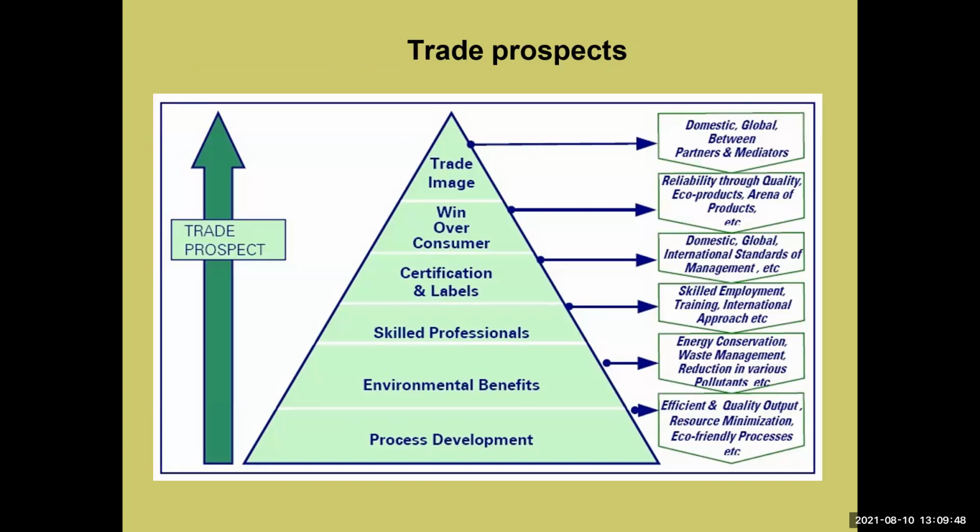And the further trade image, domestic and global, between the partners and the mediators. The second is to win over the consumers, the reliability through quality eco products. The third one is certificates and labels, domestic and global international standards of management. This is the certificate. And skilled professional employment training, international approach. Environmental benefits with energy conservation, waste management, reduction in the various pollutants, and process development, efficient and quality output.